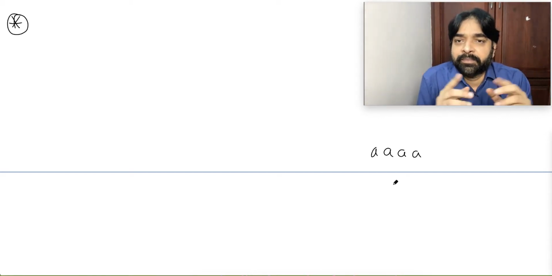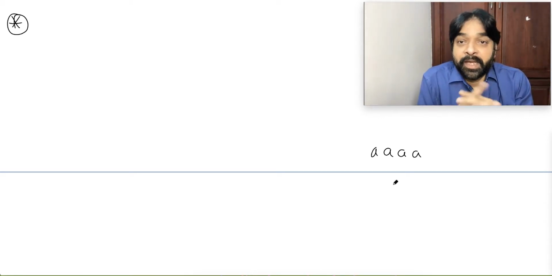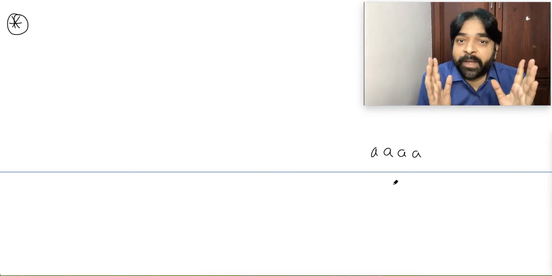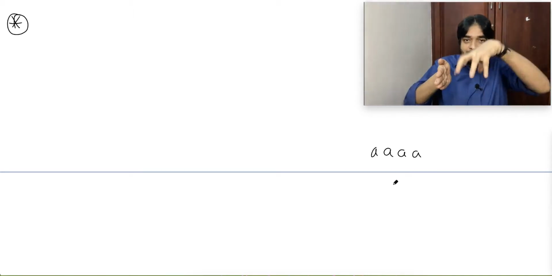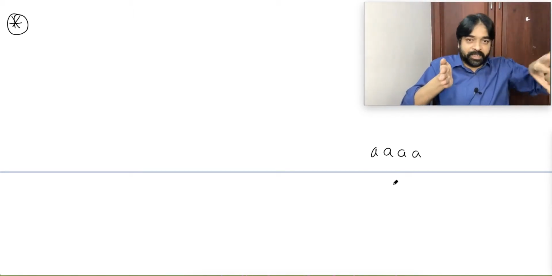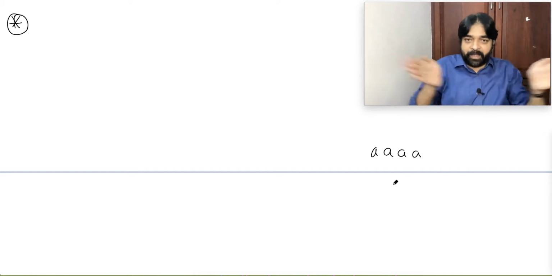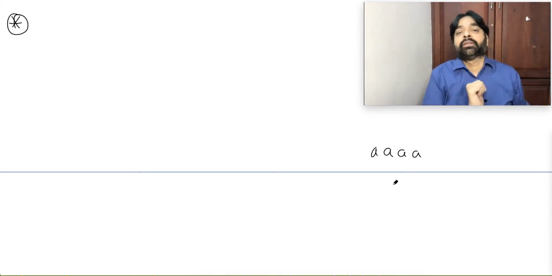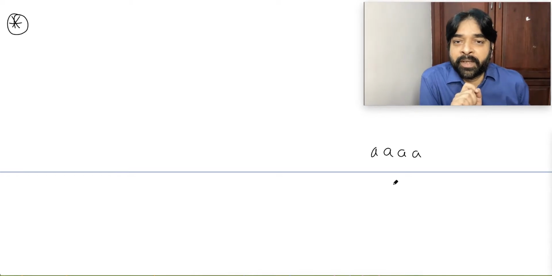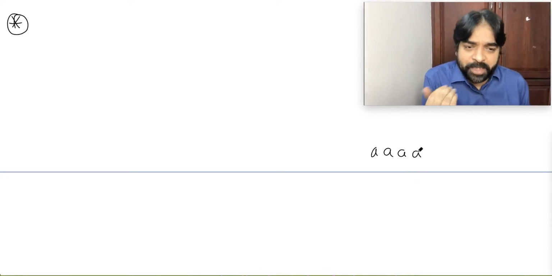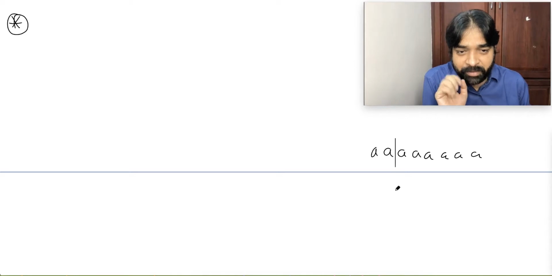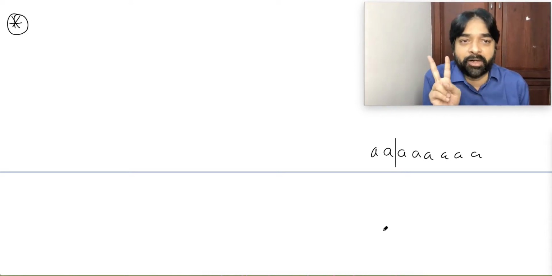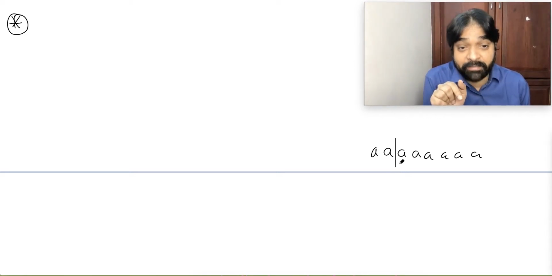Not getting my point. Suppose I say I have to make 3 groups. I will put my hand like this, something inside and something this side, and separate like this, and push them. If I have so many identical objects and I want to make 2 partitions, I will put my hand like this and say, okay, partition done. I got 2 groups.